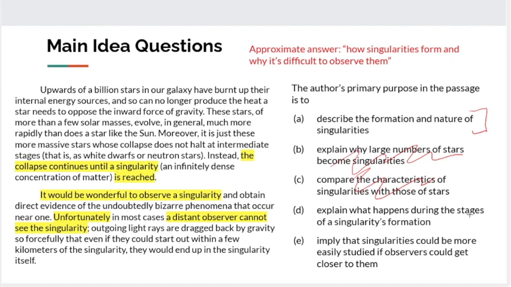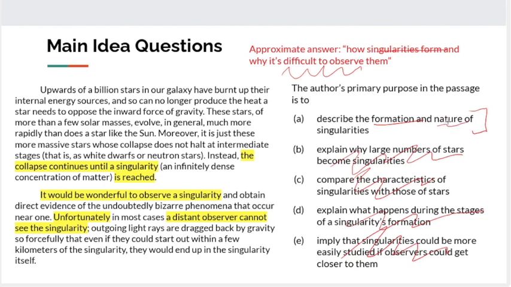Explain what happens during the stages of a singularity's formation. No, not really. If that were the primary purpose, we would expect to see more emphasis on the sequence. First this happens, then this other thing happens. Imply that they could be more easily studied if observers could get close to them. Well, that might be tempting, but what it says here is that even if they could get close, they would end up in the singularity itself, which would mean they would not be able to observe them. They would get sucked in. So that brings us back to this. Describe the formation. Now, what about the nature of them?